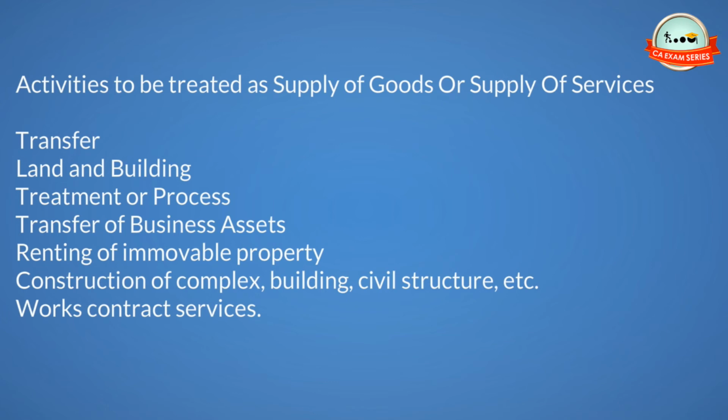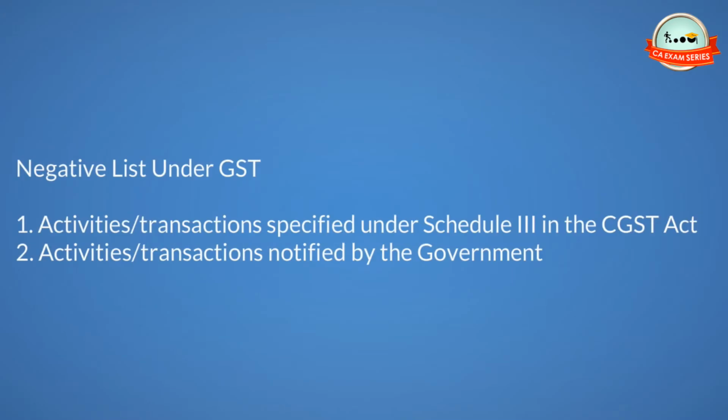Treatment or process. Transfer of business assets. Renting of a movable property. Construction of complex, building, civil structure, etc. Works contract services. Negative list under GST. 1. Activities, transactions specified under Schedule 3 in the CGST Act. 2. Activities, transactions notified by the government.